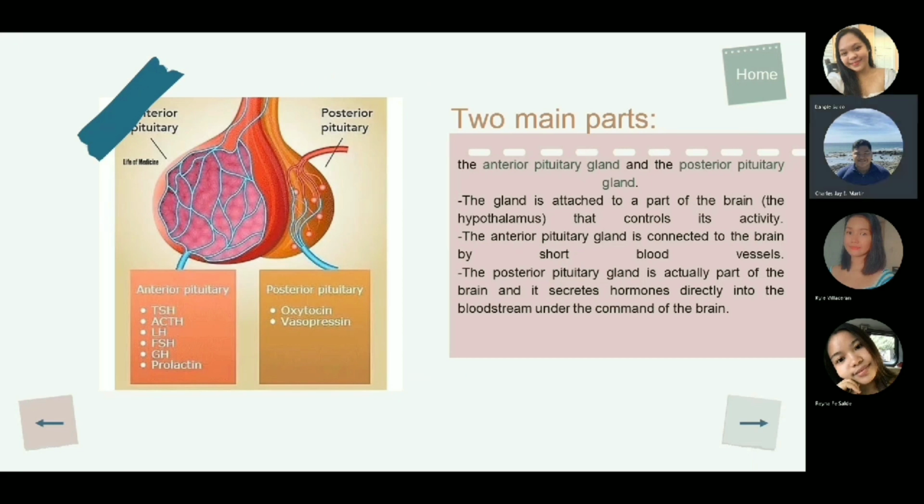It has two main parts: the anterior pituitary gland and the posterior pituitary gland. The gland is attached to a part of the brain, the hypothalamus, that controls its activity. The anterior pituitary gland is connected to the brain by short blood vessels. The posterior pituitary gland is actually a part of the brain, and it secretes hormones directly into the bloodstream under the command of the brain.